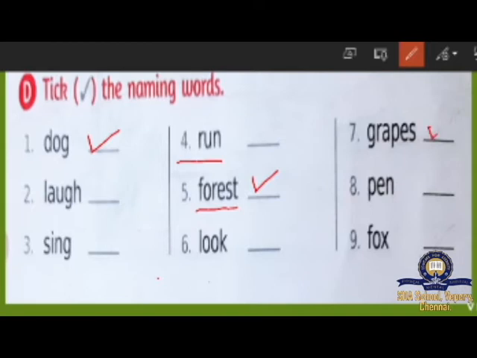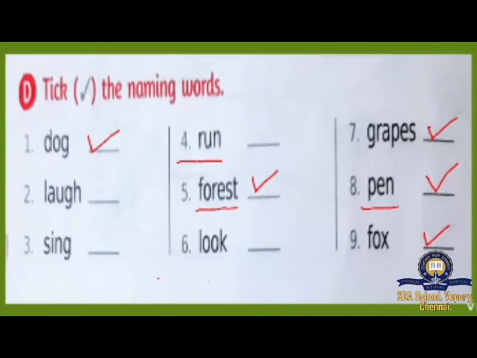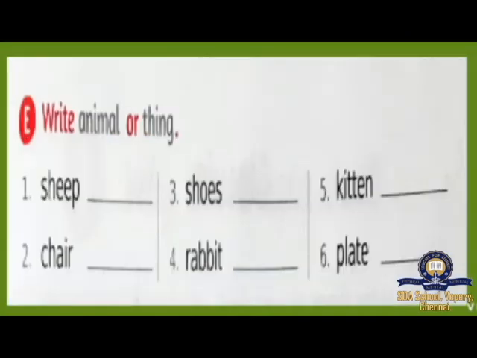Grapes is a thing. So you have to give a tick. And number 8, P-E-N, pen. Pen is also a thing. Got to give a tick. And then number 9, F-O-X, fox. Fox is an animal. That's also a naming word. So you have to give a tick. Now you understand this, children. Shall we pass on to the next one?